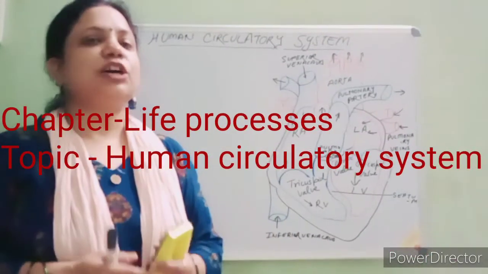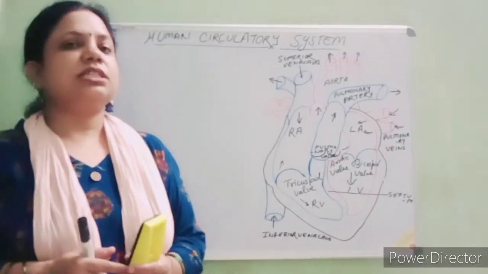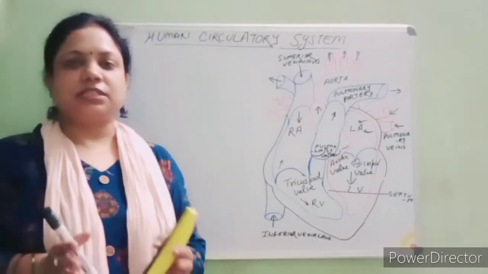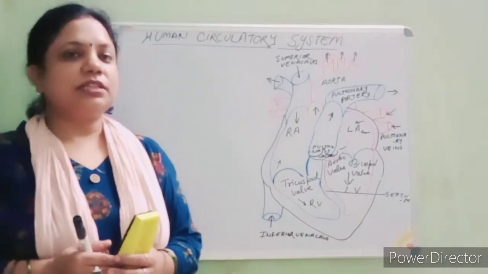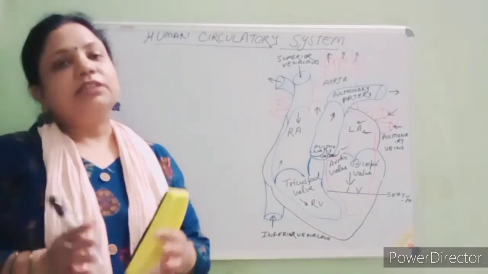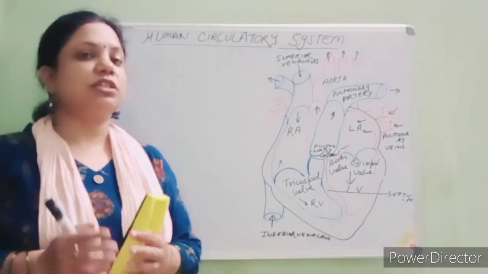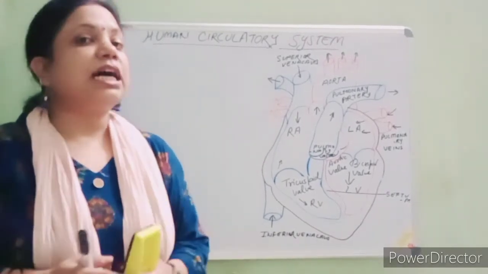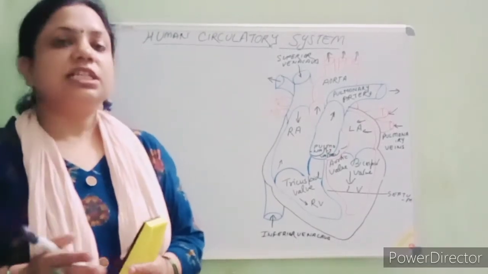Hello students, now let's continue the chapter life processes. Today I am going to discuss the human circulatory system. As we know, human is also a multicellular organism. So humans and other multicellular organisms need food and oxygen. It is supplied by the circulatory system or transport system.